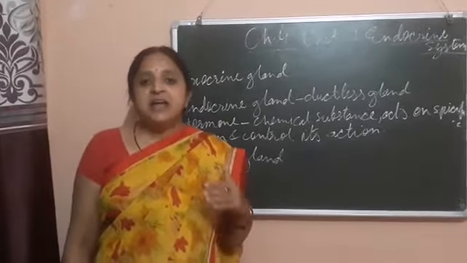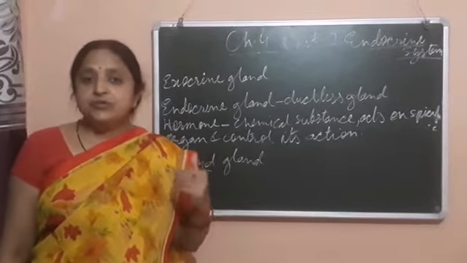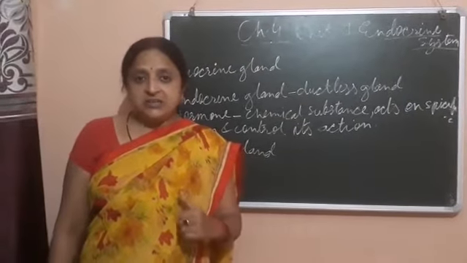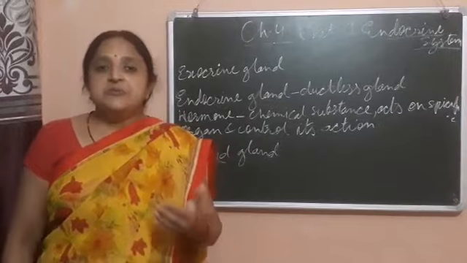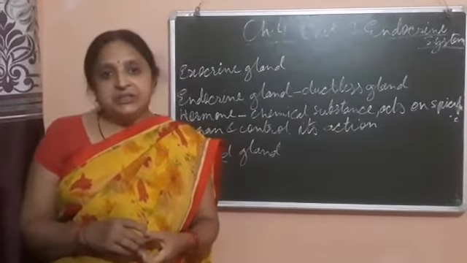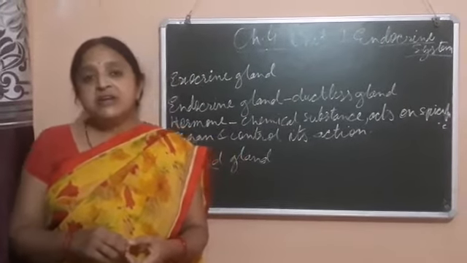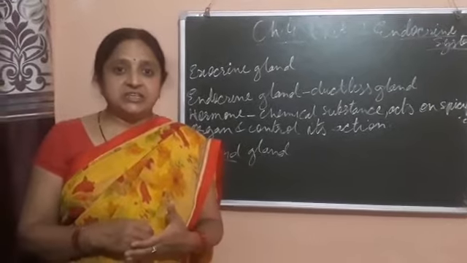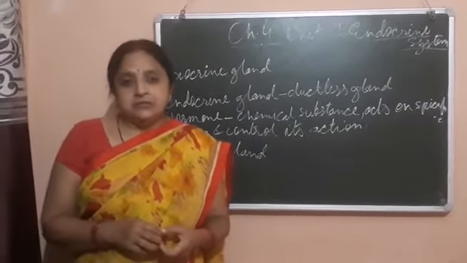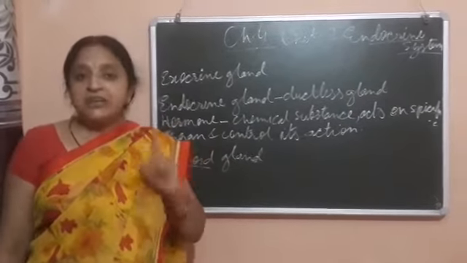Exocrinely, it secretes pancreatic juice, and this pancreatic juice is not secreted directly into the blood. First it is sent to the small intestine, and in the small intestine it mixes with the digested food, and then it mixes with the blood. In this way, it secretes pancreatic juice not directly into the blood, but through the intestine. That's why it is called an exocrine gland. This is the work of an exocrine gland.